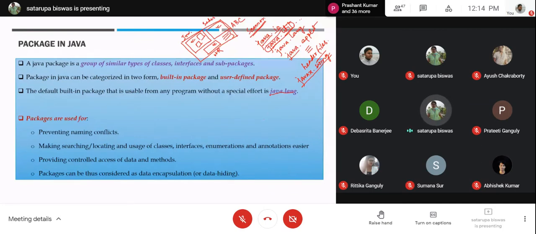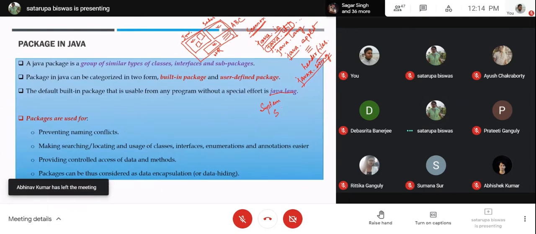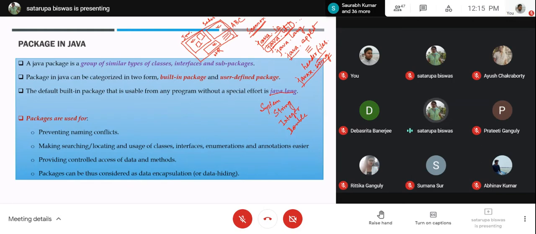Otherwise, the System class you are using in System.out.println would not work. The System class, String class, Integer class, then Double class, these classes are present inside this java.lang, and without incorporating java.lang with a specific statement, we directly use System, String, Integer, Double, Object.